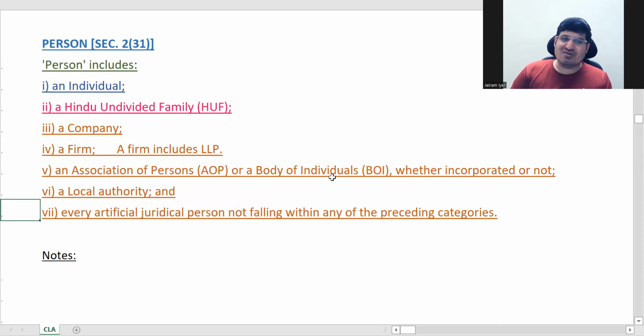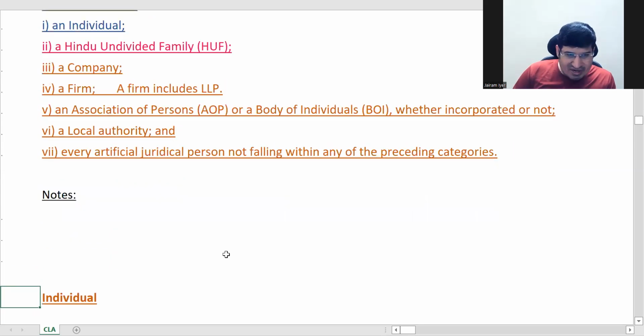If you are not a person under any of these, then you will come under point number 7 automatically. So here there was no need to put an inclusive definition, because you have a residual category in that. One by one we will do all this, which is why at this stage I haven't explained it.